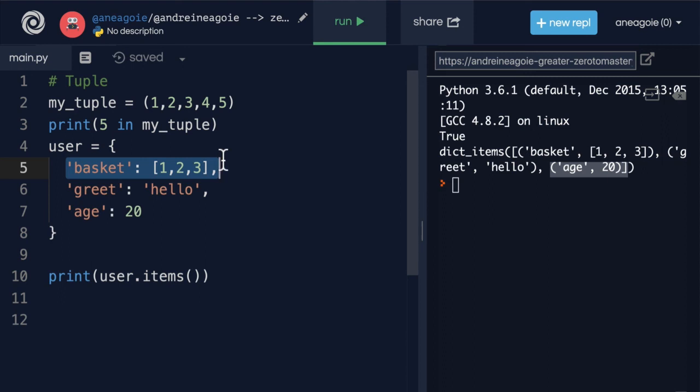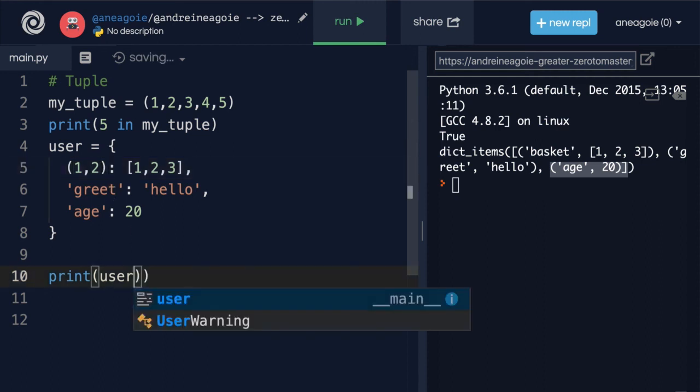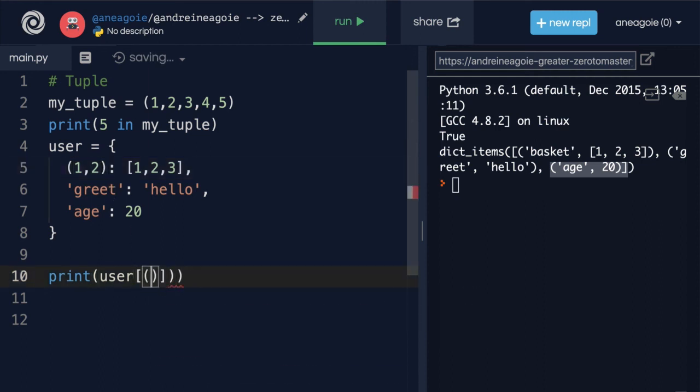And as I mentioned before, a dictionary can have keys that are immutable. So a tuple is a completely valid key in Python. So I can do (1, 2) here, and that is a valid key in a dictionary. And the way I would access this would be like user, square bracket, (1, 2).